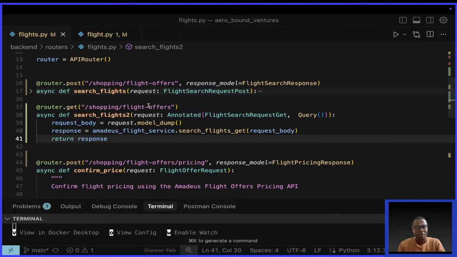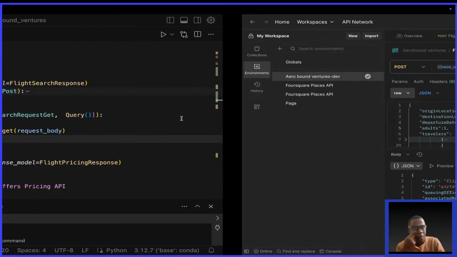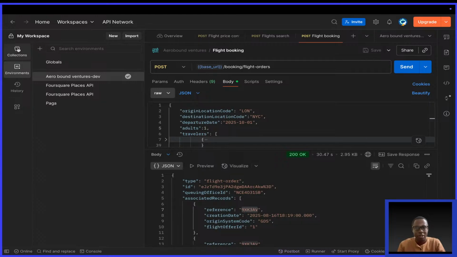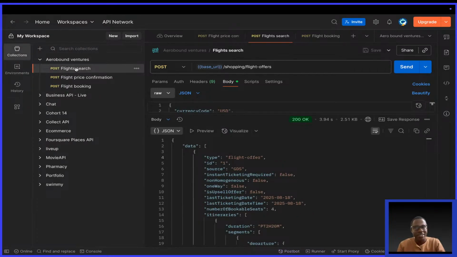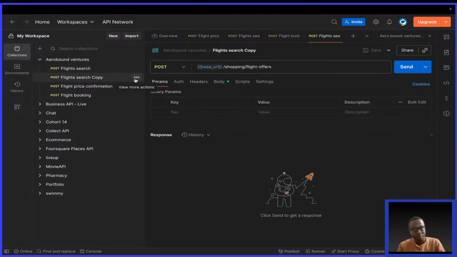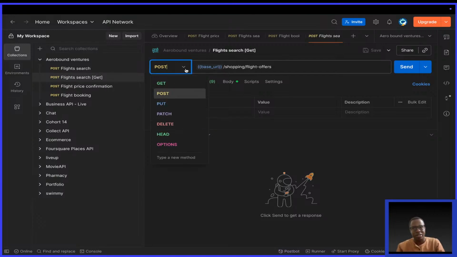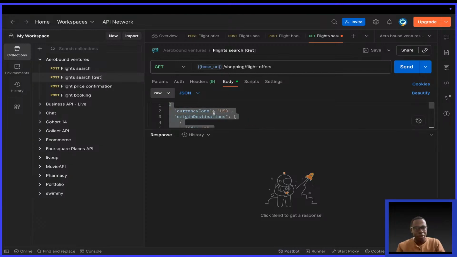Now I'm going to copy this and put it in my Postman. If you go to my collections, you see I have flight search already, but for post. So I'm going to duplicate, then rename it to flight search, square bracket, get. The get method. I change this to get. The URL is the same, but this time the body has to be empty, so I remove the body.